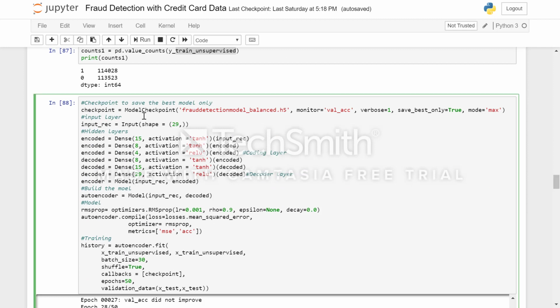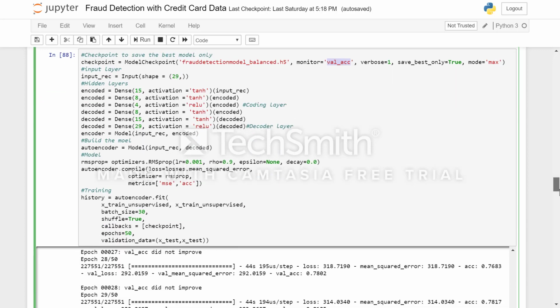Now I've used model checkpoint to save the best model. It has mode max and monitor as validation accuracy, so it monitors for validation accuracy. Whenever it sees that a better validation accuracy is achieved, it saves that model as the best model.